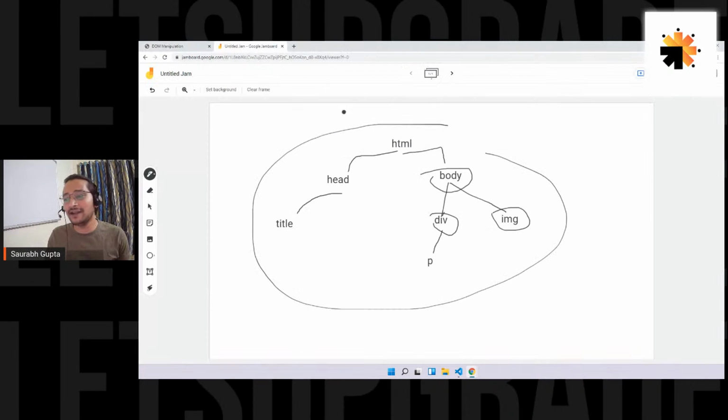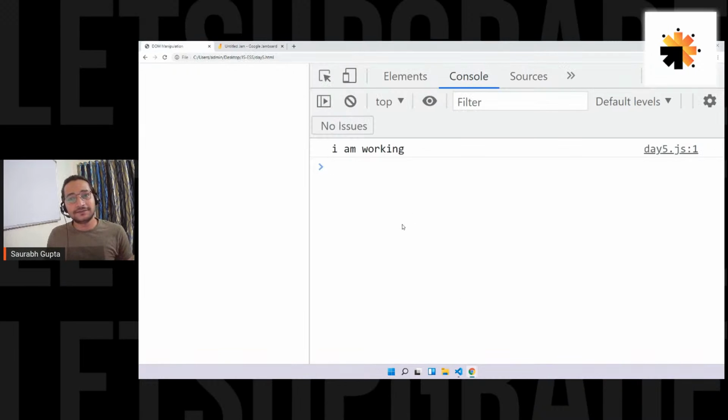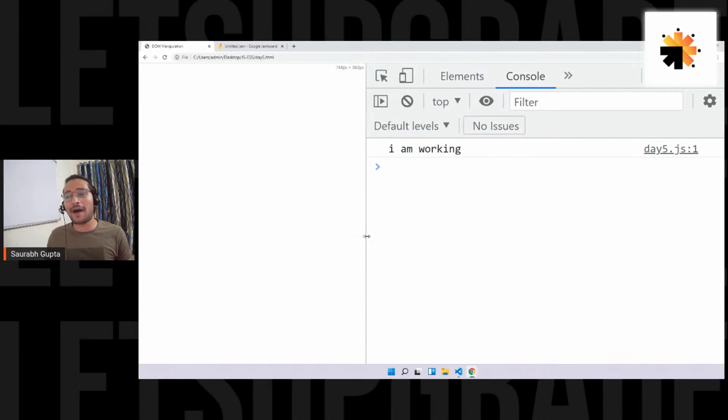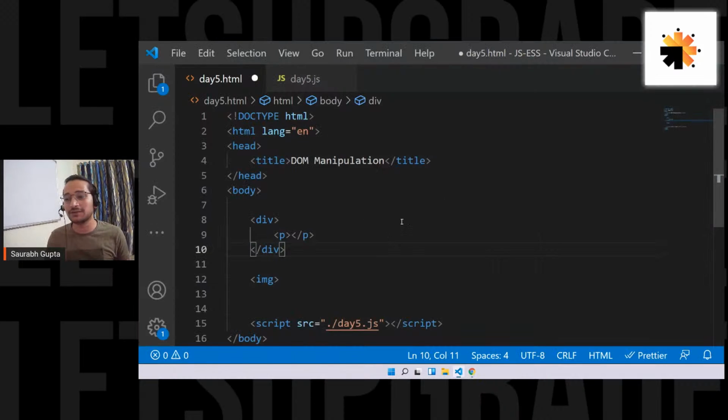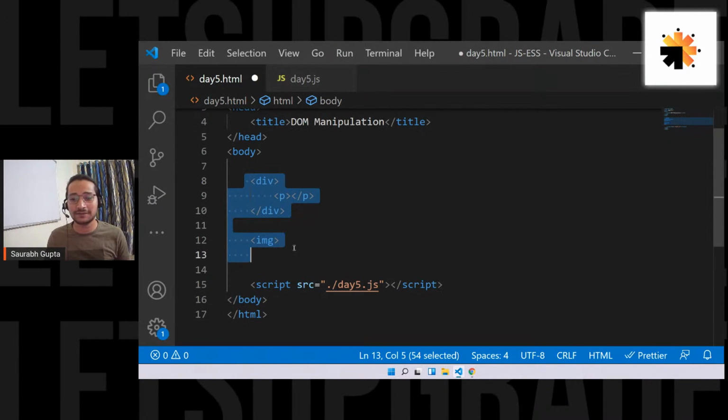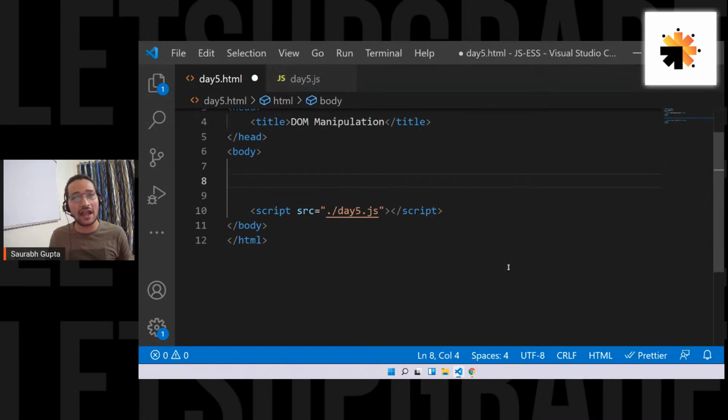But we don't have to worry about this because HTML is going to be converted into this. So our point of reference will be HTML only because that is what we can see. We cannot see this normally. So are we ready, guys? Are we ready to manipulate some HTML today? Okay, so let's go. Let me remove all this. Till now we have learned a lot of programming. Now let's put all of that to use today.